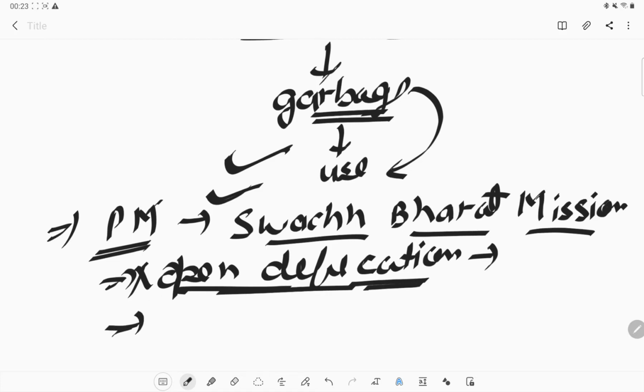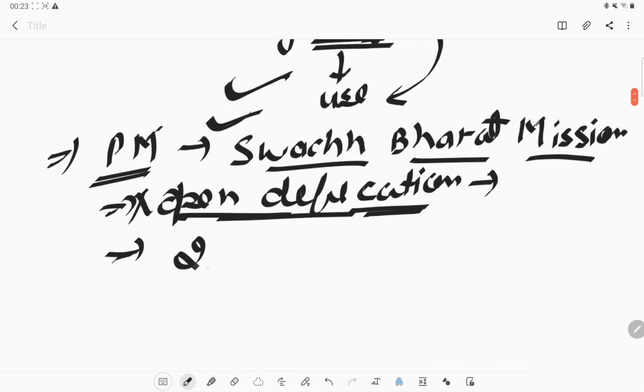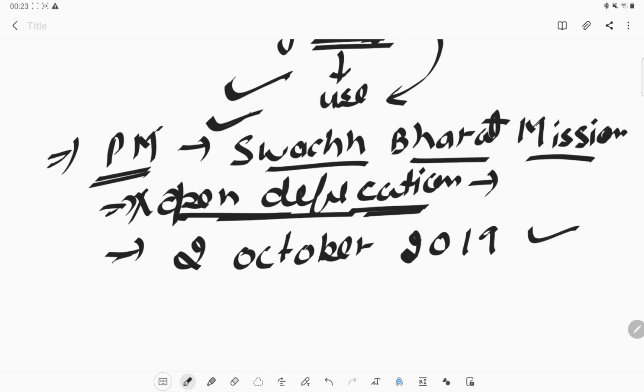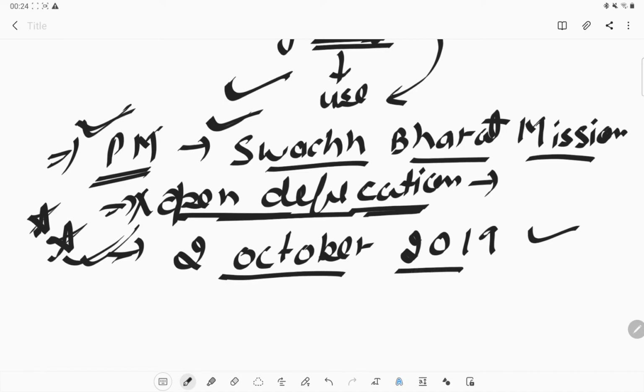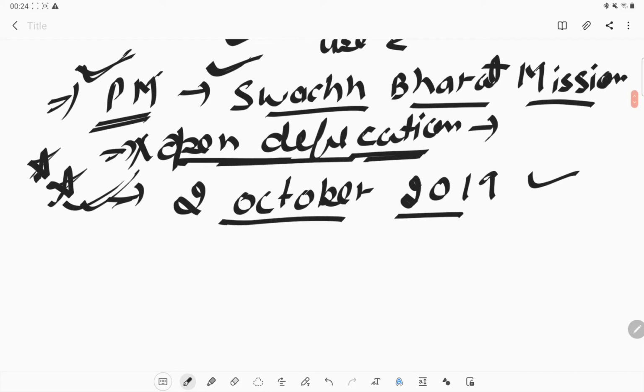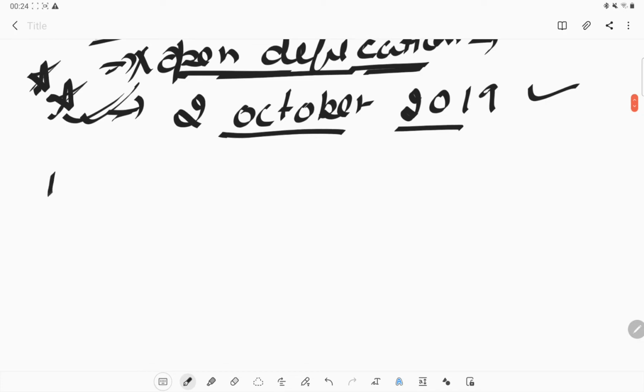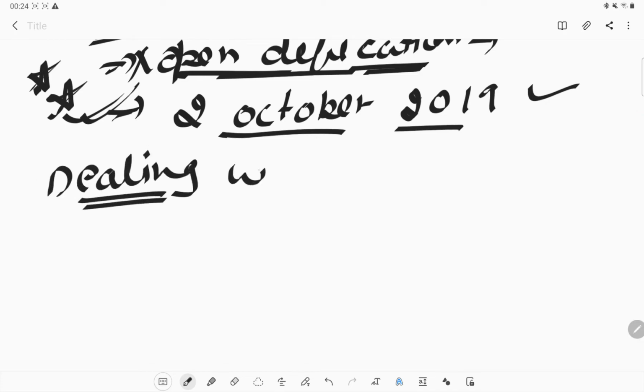Okay, and on which day was it launched? The date is 2 October 2019. So this is an important thing which you need to remember for TGT Natural Science. They can ask you when our Prime Minister launched the Swachh Bharat Mission. Okay, so what else? How can we deal with the garbage?